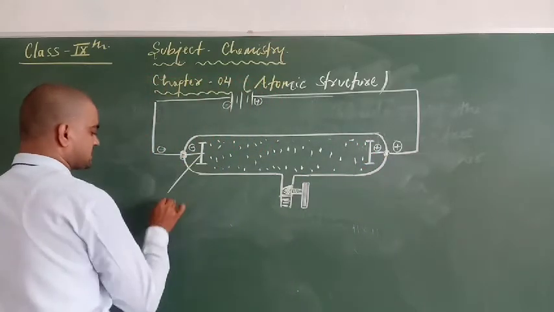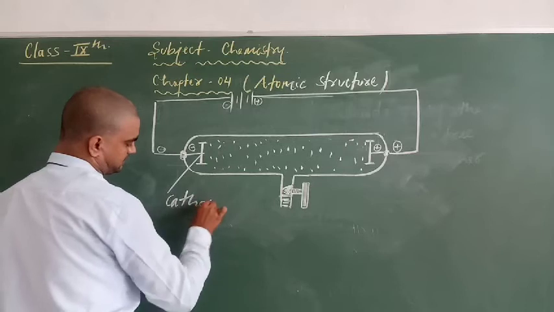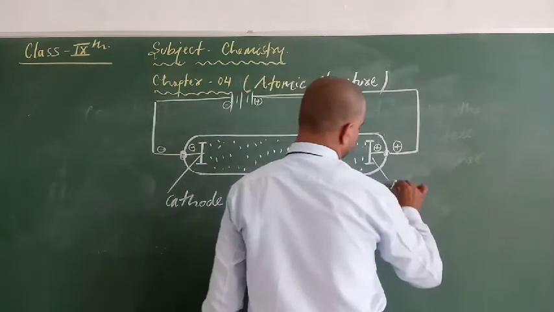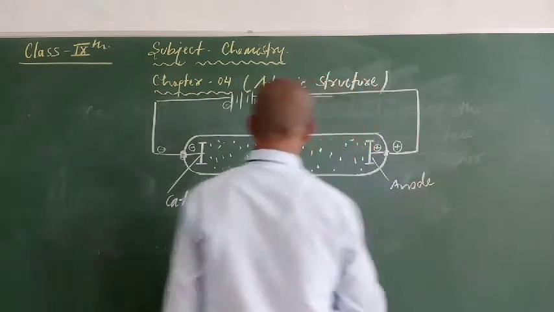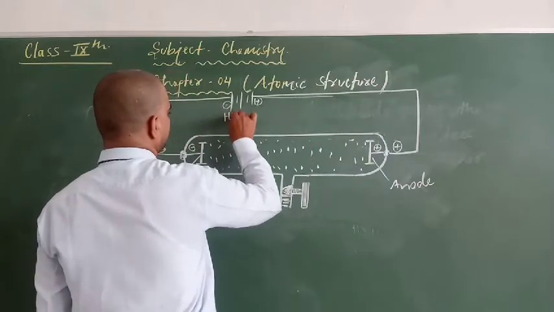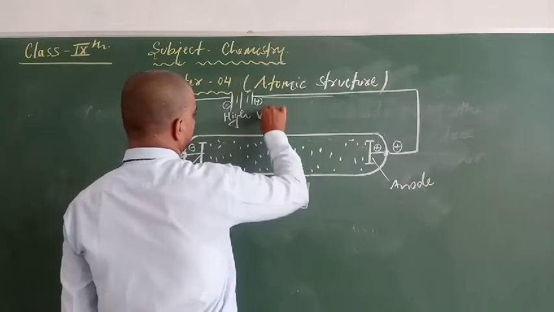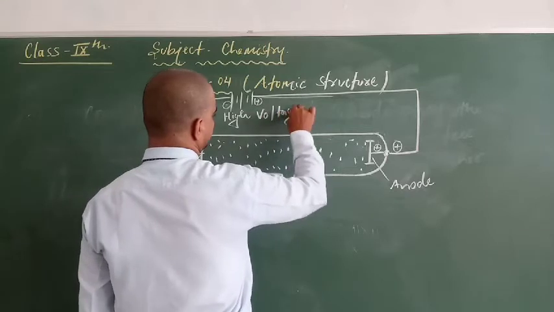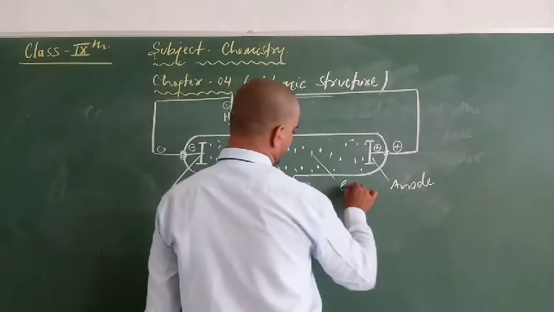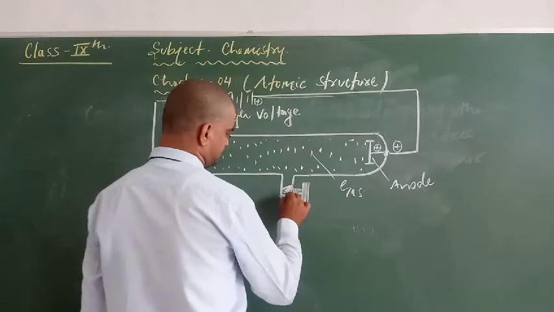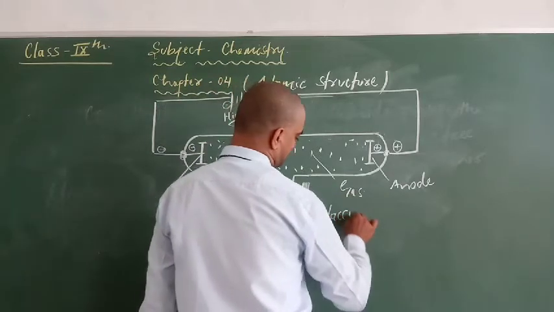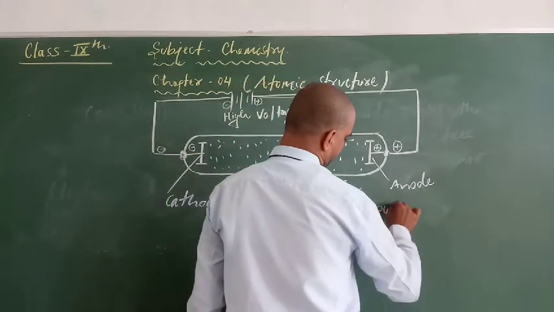Here is the cathode and this is the anode, and here is the high voltage, and this one is the gas, and this is the vacuum pump.